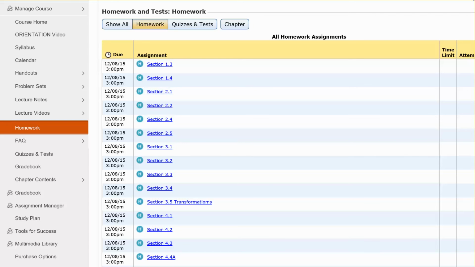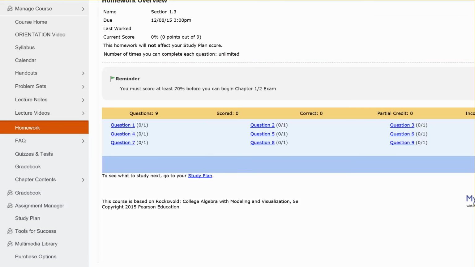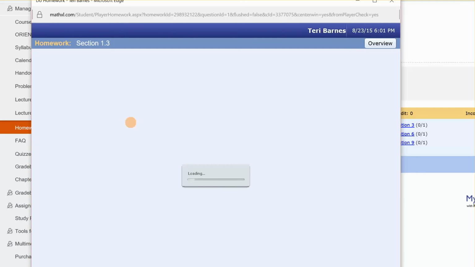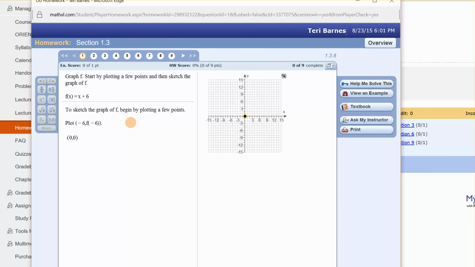Let's look at section 1.3 on the homework. You'll notice there's 9 questions. Let's look at question 1. Trying to load. All right, and question 1 should resemble the questions and the problem sets that you did in prep to do this homework. So by the time you've looked at the problem set, the lecture note, the video, then this homework should be relatively simple. So you will go through these.